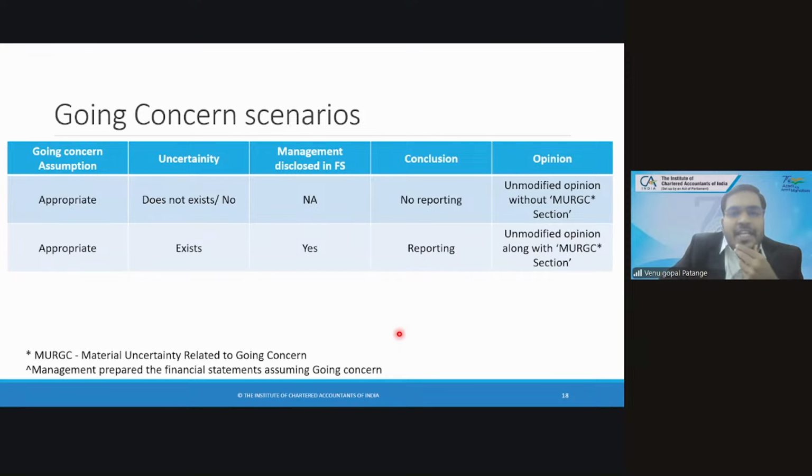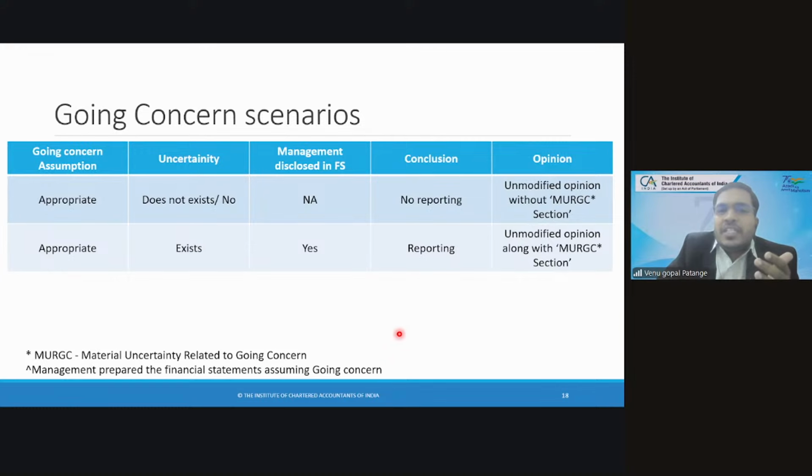So let us take an example. The US is increasing tariffs. Let us say 30% of our sales is to the US.